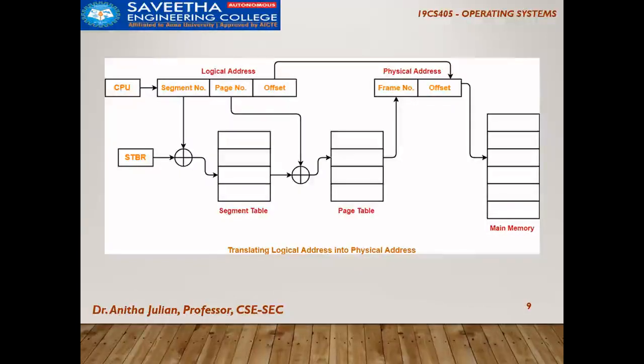The segment table pointer register gives the address, and based on the segment number we retrieve that particular segment. Then we get the page number, and based on that we retrieve the particular page in the page table, which is mapped with the frame number, and using the offset we locate it in main memory. So this is the understanding of segmented paging. Very simple: we are combining the concepts of segmentation and paging.